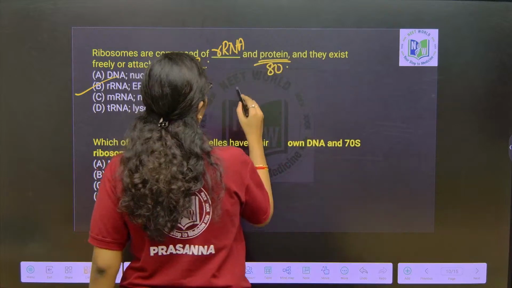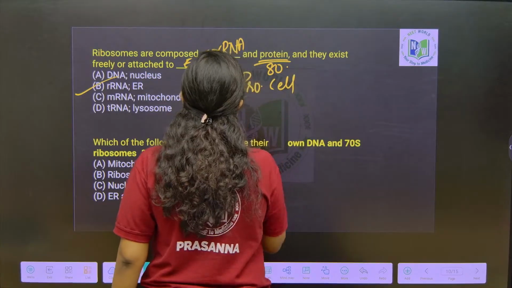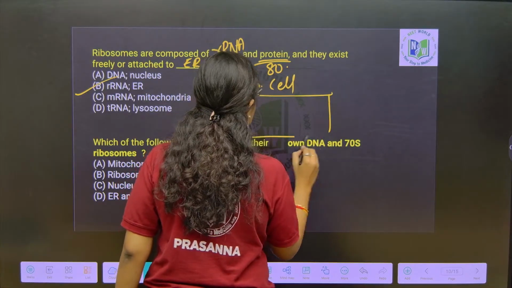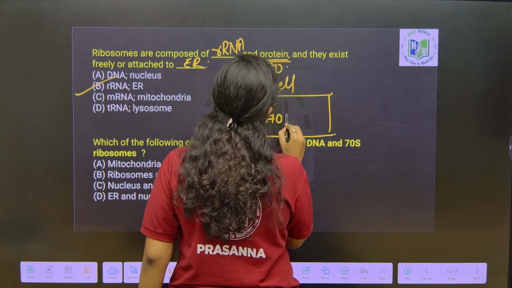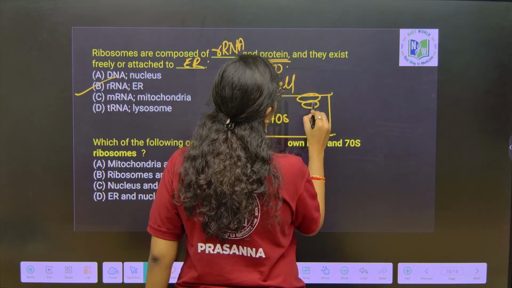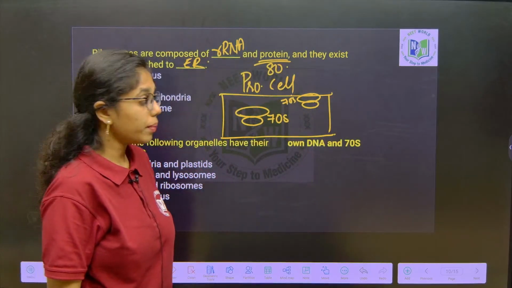Once again, let us recall the positions or sites of ribosomes in both the prokaryotic cell and the eukaryotic cell. In a prokaryotic cell, if I consider this as a cell, 70S ribosomes can be seen both in the cytoplasm and attached to the cell membrane or plasma membrane.